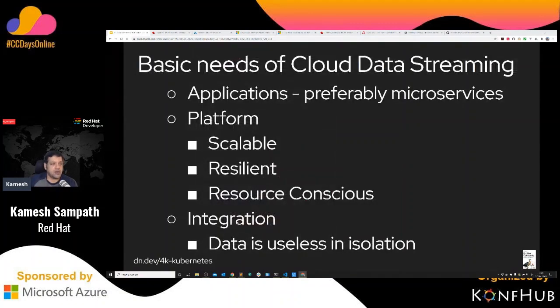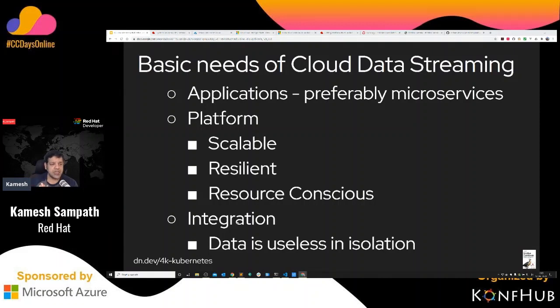Before we go further, just to set the context up: what is cloud data streaming all about? We talk about streaming, we talk about Kafka, we talk about message brokers. But before we go into these individual components, I want to set a context: what exactly is the need for cloud data streaming, and what are the basic needs if you want to do it? Obviously, the first thing is going to be your applications. The applications are getting distributed, preferably microservices. That's the way of things we are doing today.